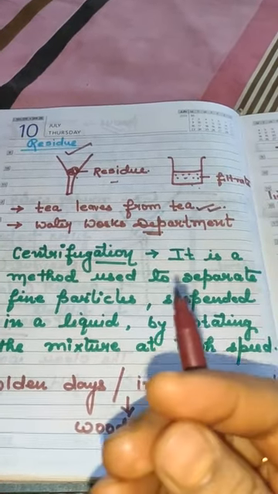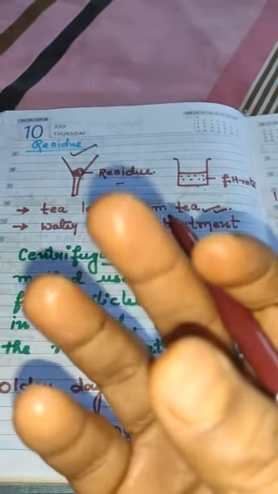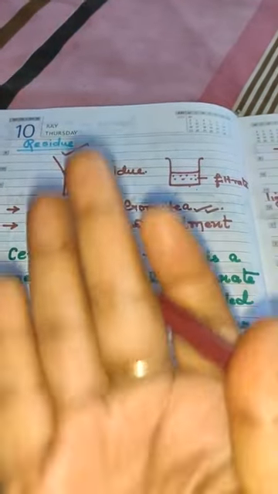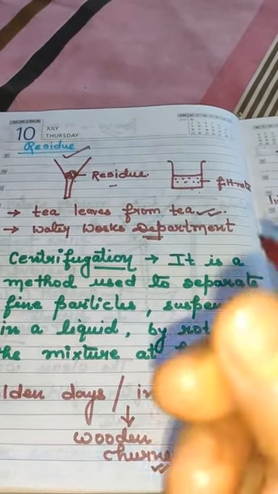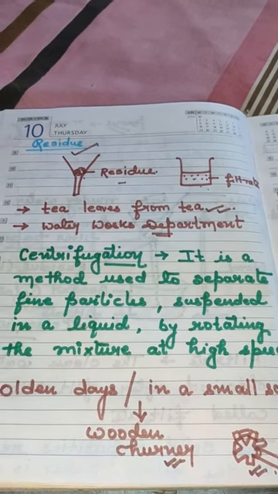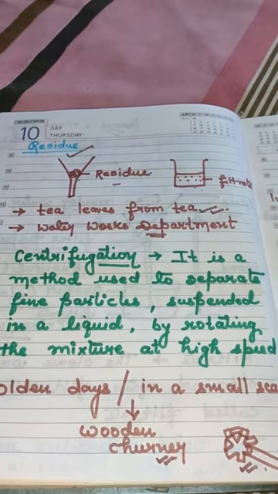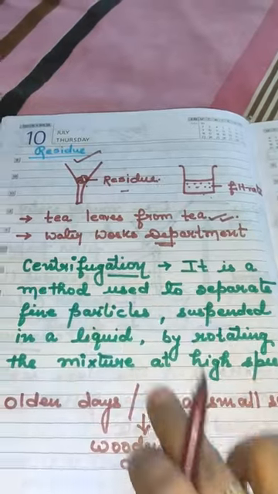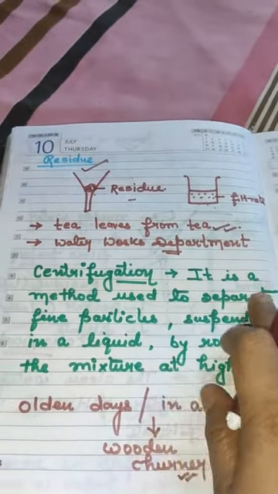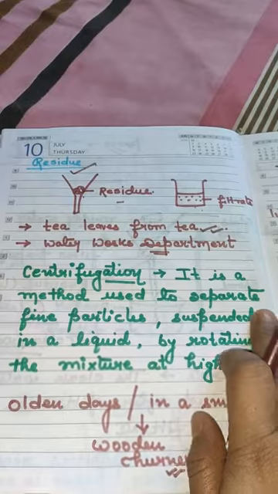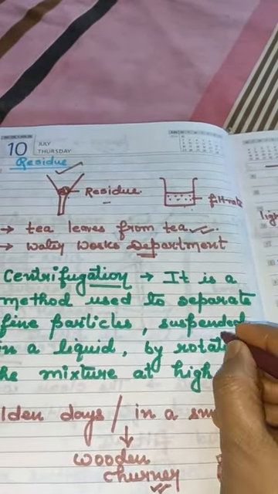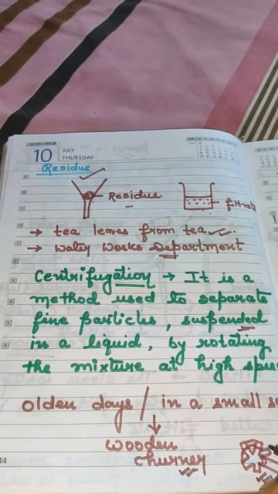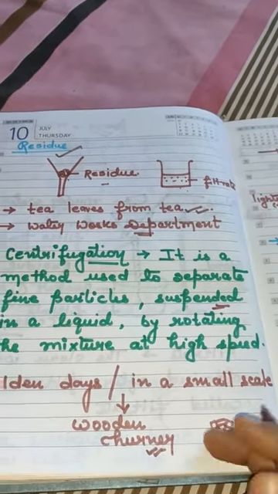And what happened? The milk contains some fats. These fats are lighter in weight, which float on the mixture, whereas the water particles of the milk or the cream are heavier, so they settle down. This is known as centrifugation. It is a method used to separate fine particles suspended in a liquid. Suspended means hanged. Suspended in a liquid by rotating the mixture at high speed.